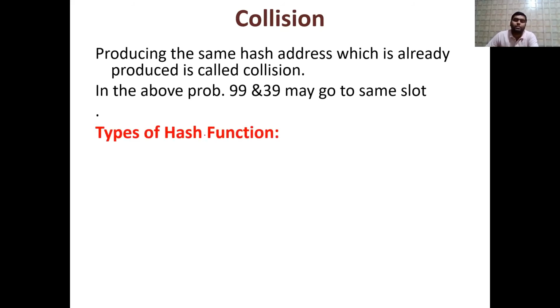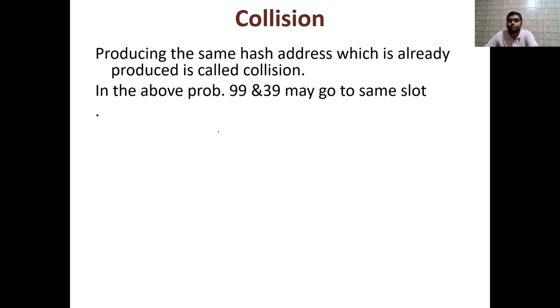So what is collision, so collision is producing the same hash address which is already produced. It is called collision. Means अगर हमने किसी की को मैप किया है किसी पर्टिकुलर लोकेशन पे, किसी पर्टिकुलर स्लॉट पे, और कोई दूसरी की भी उसी स्लॉट पे अगर मैप होगी, then that is called collision.